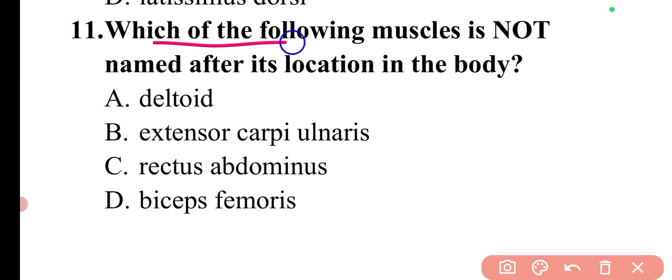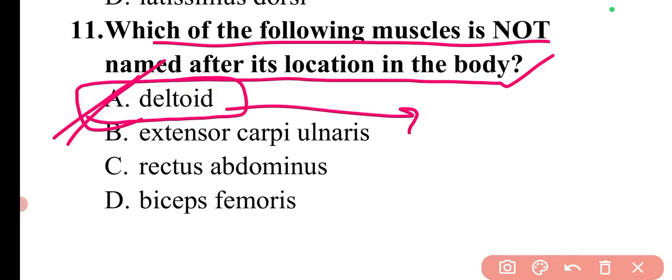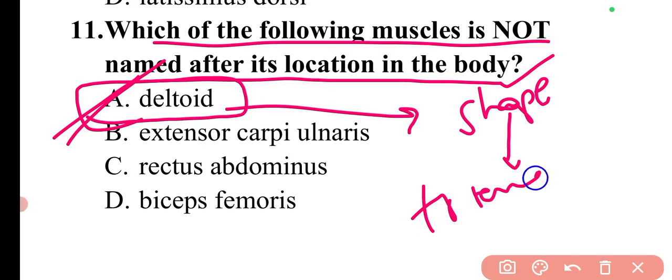Next question is, which of the following muscles is not named after its location in the body? So here they have asked like not named. So deltoid is not named after location, because deltoid is named because of its shape, which is simply taken from a Greek letter which means a triangle.